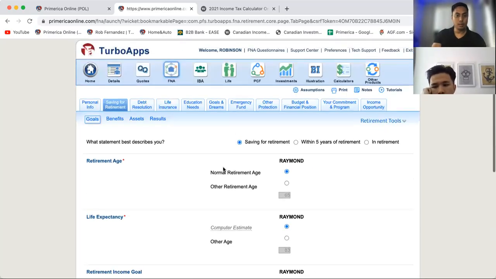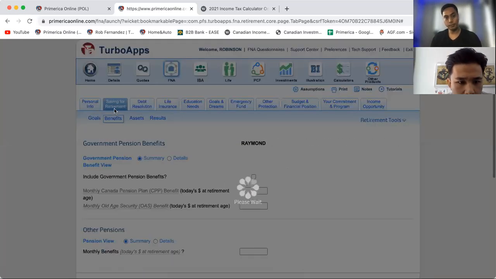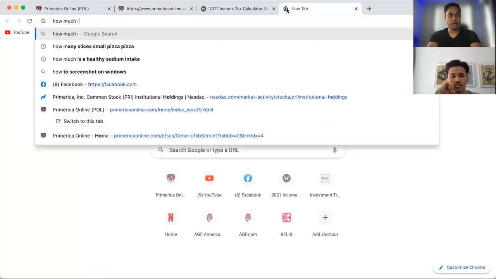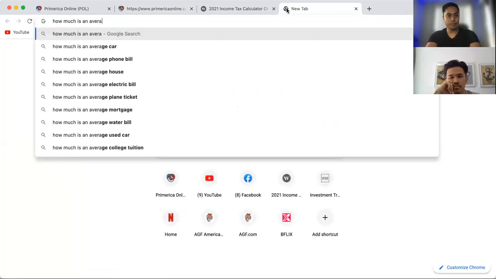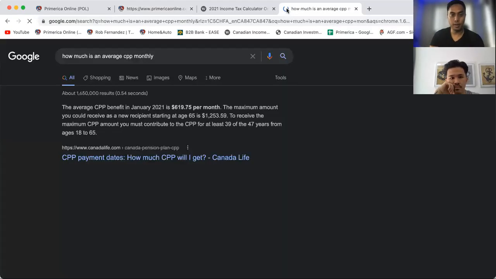Okay. So after that, you go to benefits. So click on benefits for me. Benefits, CPP, Old age security. You're going to learn all this in your courses too, and you probably remember some of this. Now, a monthly pension plan, and this is when they realize, is an average of $650. So if you go right here, how much is an average CPP monthly? Look at this, it's ridiculous.